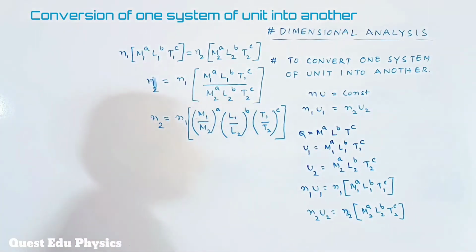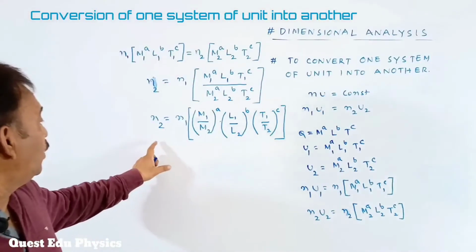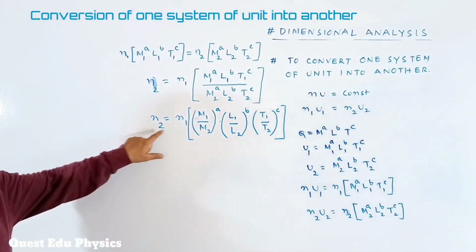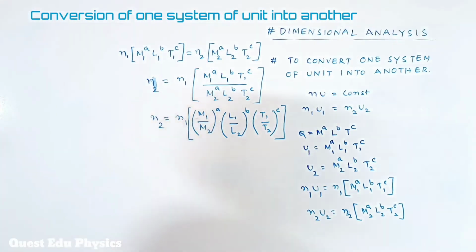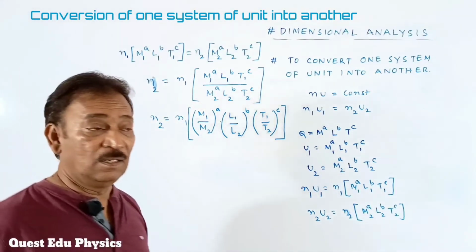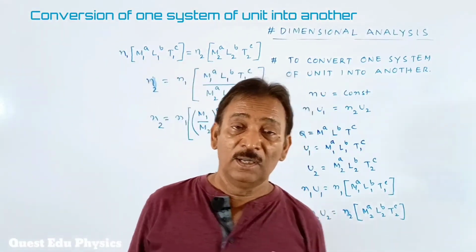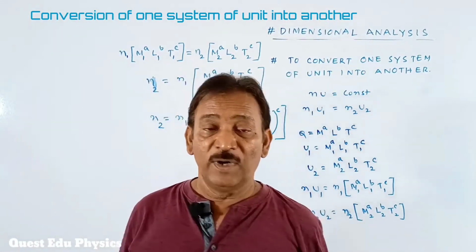We have to use this formula to convert one system of unit into another, students. By using this, now we are going to convert one system of unit into another.